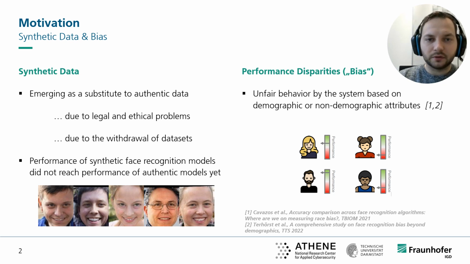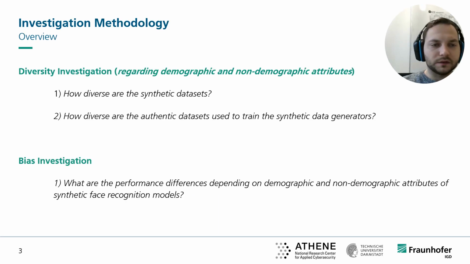It is also a known and sensitive problem that face recognition systems are susceptible to bias, so performance differences between different demographic or non-demographic attributes, which can lead to unfair decisions. In this work, we investigate the bias and diversity in synthetic-based face recognition.